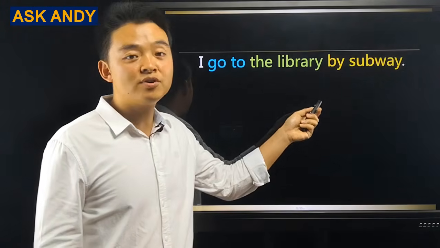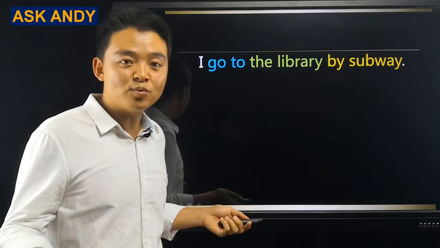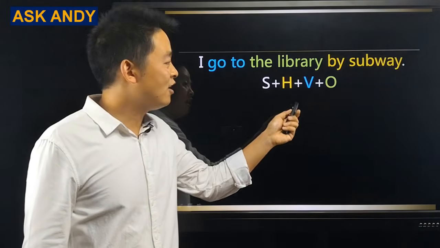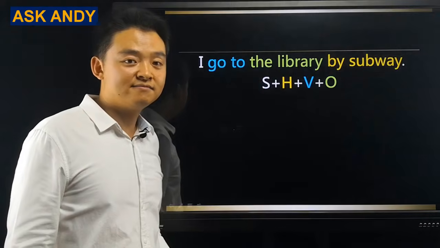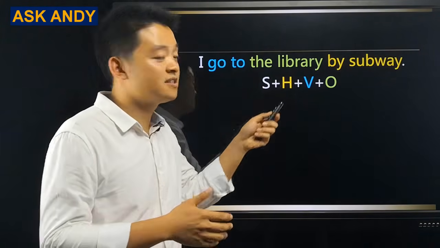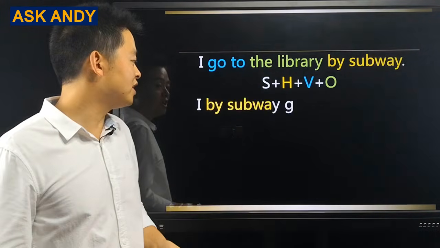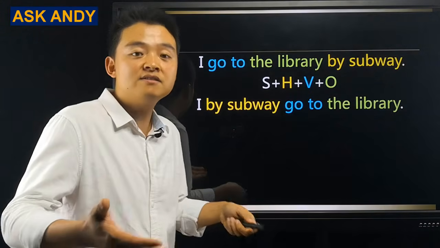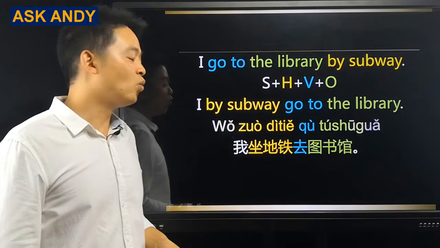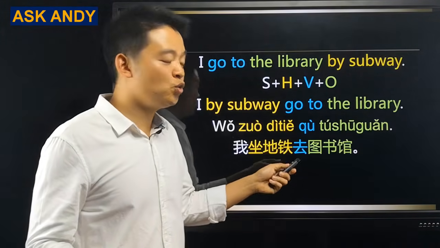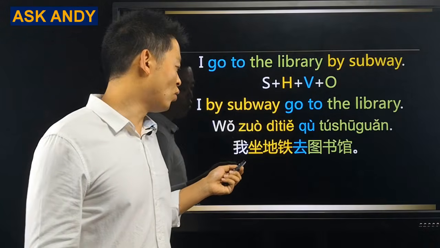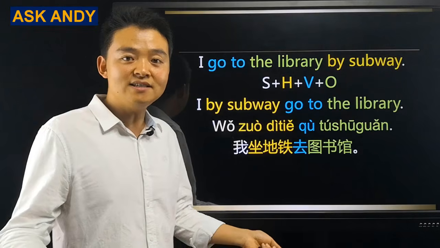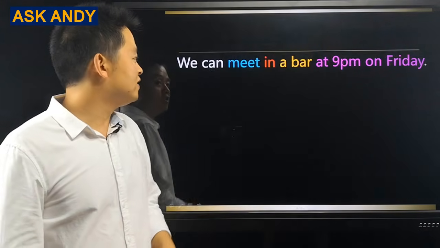I go to the library by subway. Step 1, write down the sentence structure. Subject plus how plus verb plus object. Then reorganize the word order in English. It becomes, I, by subway, go to the library. Then do the literal translation. 我坐地铁去图书馆. That's it. It's easy, right? Let's move on to another example.